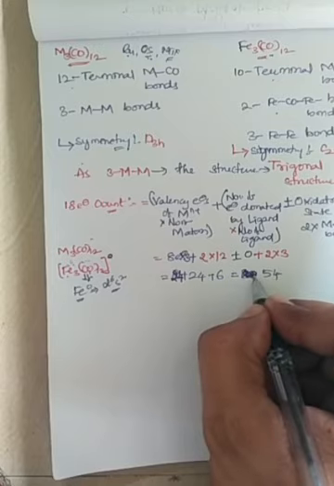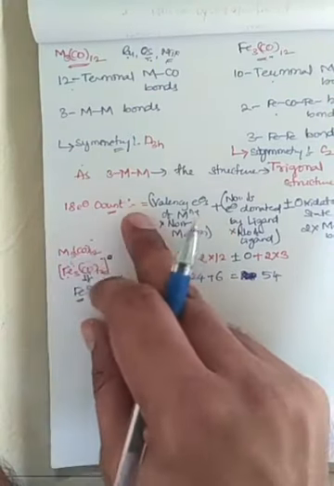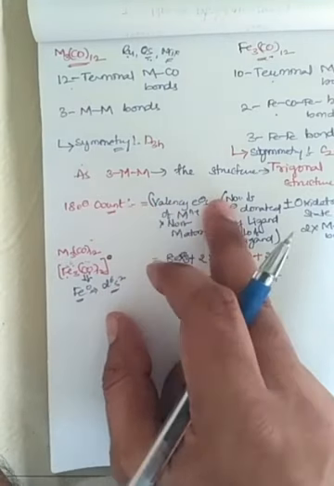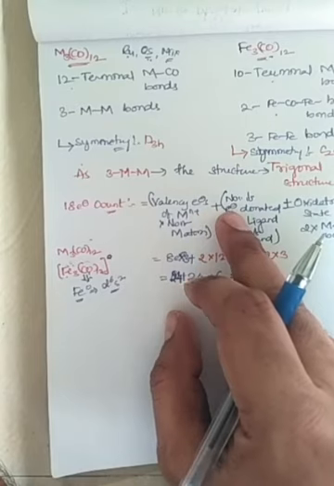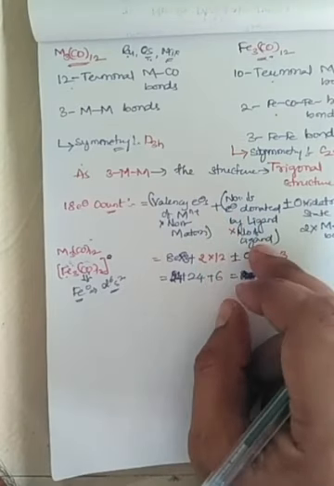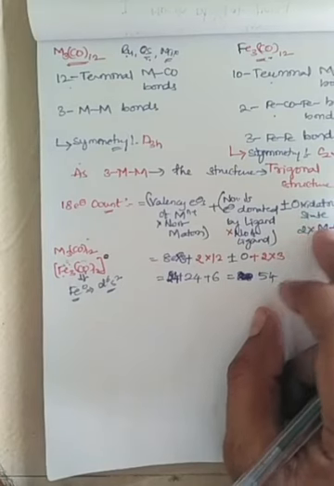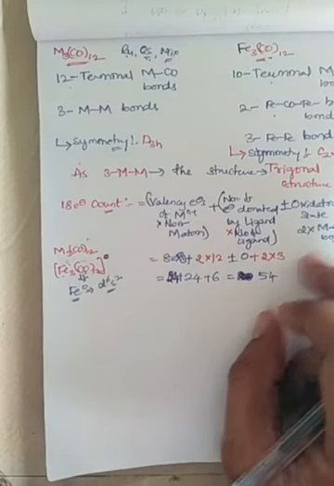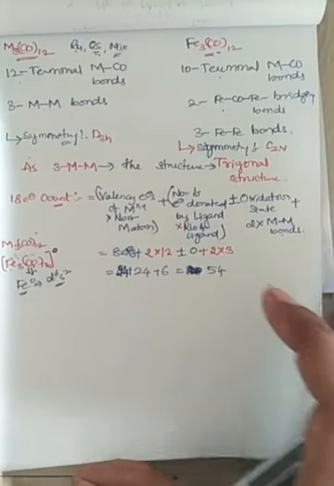In total it would be 54, right? So actually the electron count is equal to valence electrons of metal ion into number of metal ions, plus number of electrons donated by ligand into number of ligands, plus or minus oxidation state, plus 2 into number of metal to metal bonds. This would be the formula.